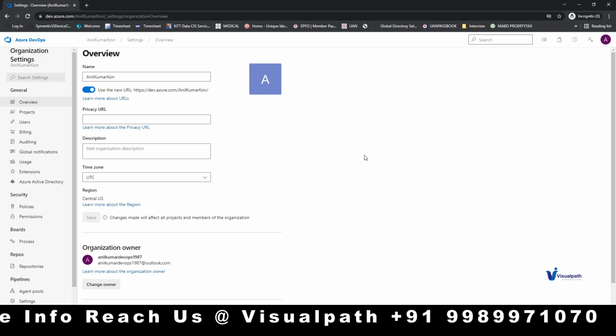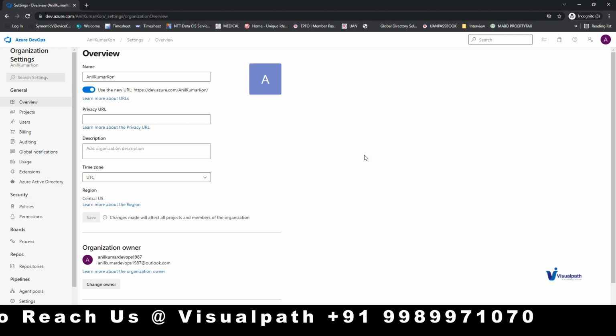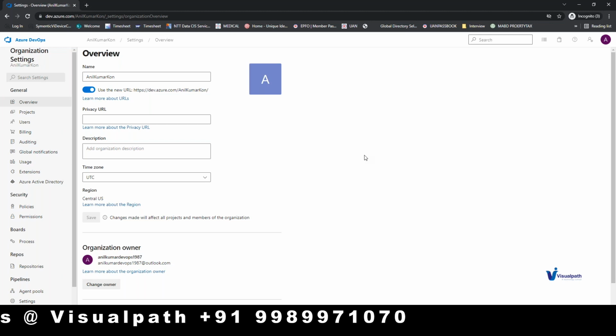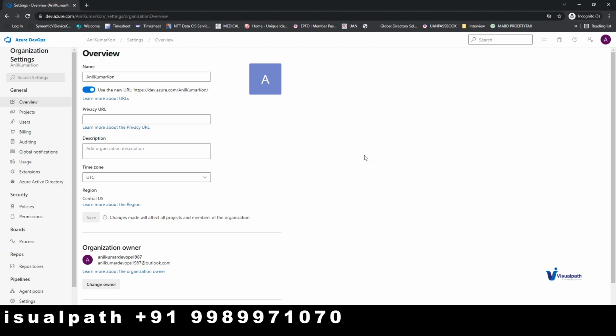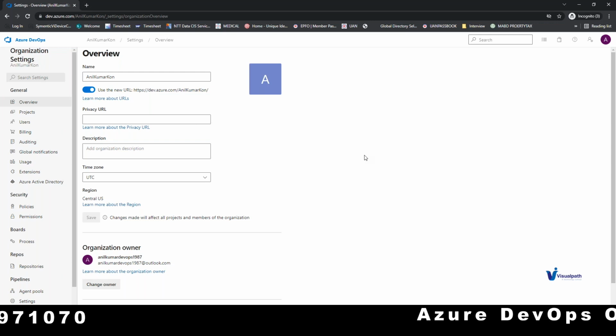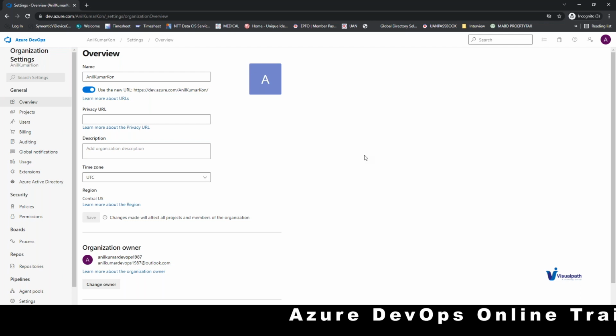Organization owner is common for every project, whereas the administrator for a project changes according to the project. So if you want to do any kind of changes at the organization level, you need to have proper permissions at the organization level. But if you want to do any changes at the project level, it is enough if you have the proper permissions at the project level.